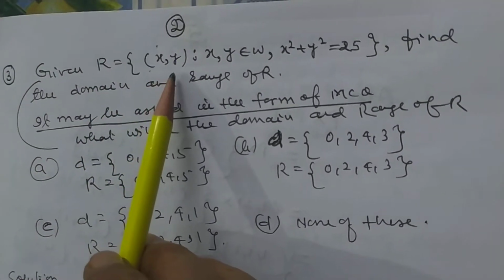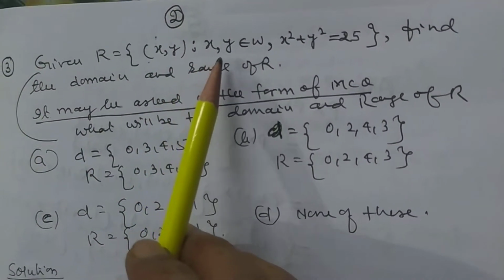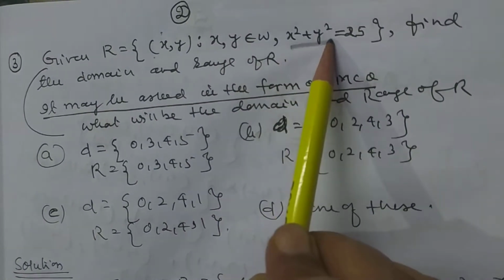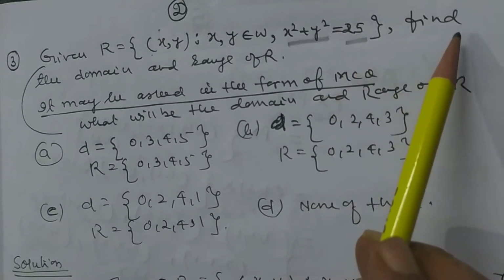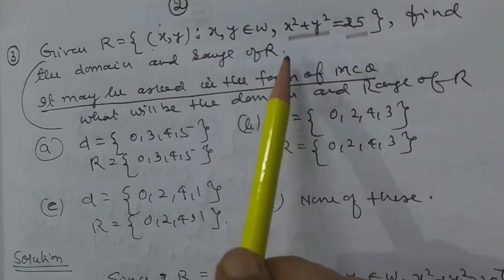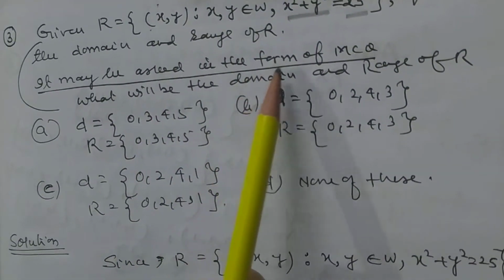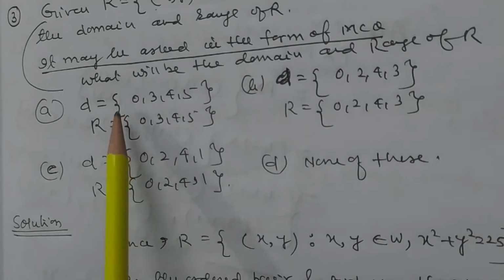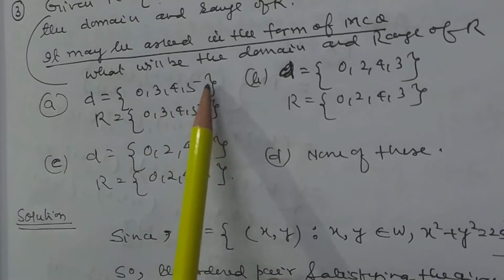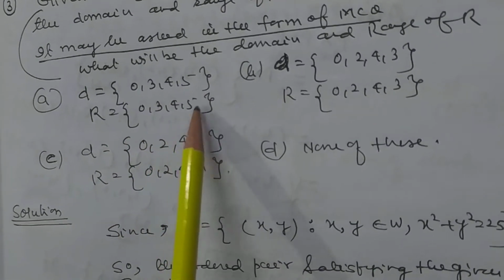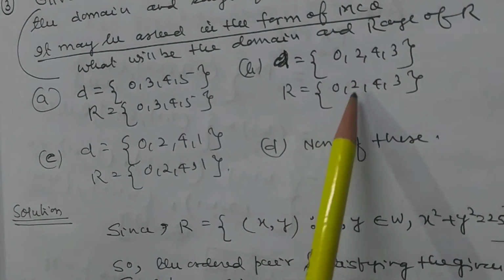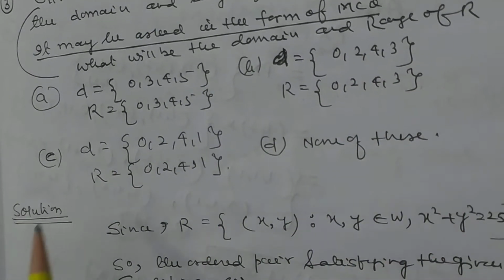Given R is the collection of elements (x, y) such that x, y belong to W, where W stands for whole numbers, and x square plus y square is equal to 25. Find the domain and range of R. It may be asked in the form of MCQ. What will be the domain and range of R? D is equal to 0, 3, 4, 5 and R is equal to 0, 3, 4, 5; or D is equal to 0, 2, 4, 3 and R is equal to 0, 2, 4, 3. So there are 4 options.